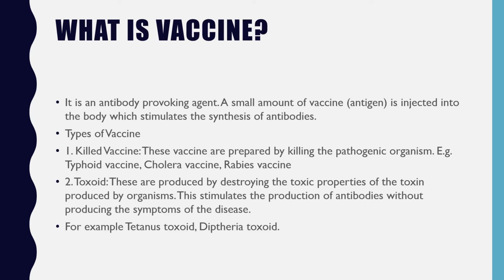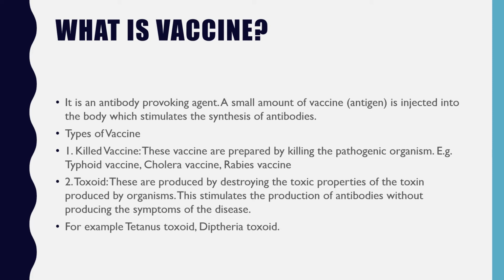Now, what is a vaccine? When we say vaccine, it is an antibody provoking agent, means the agent which stimulates the synthesis of antibodies. So a small amount of vaccine, or in other words we can say antigen, is injected into the body and this stimulates the synthesis of antibodies. Understand, means the same thing again, the germs or the antigens, either they are inactive or they are the killed ones.